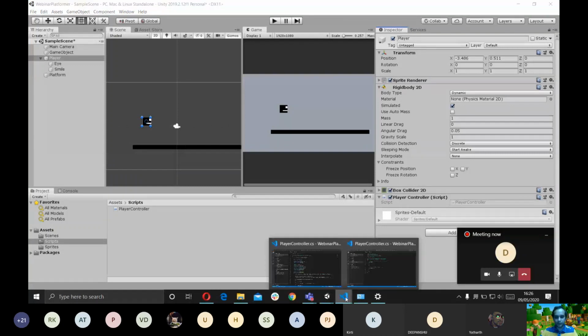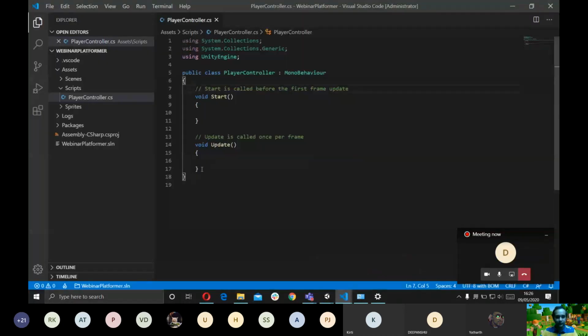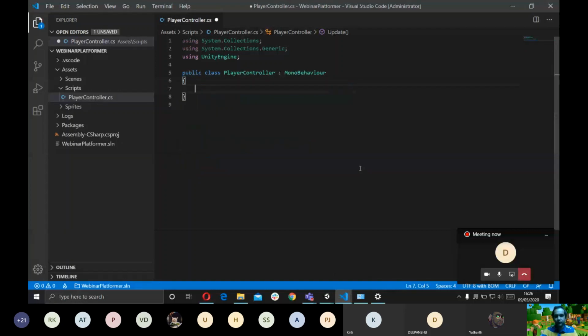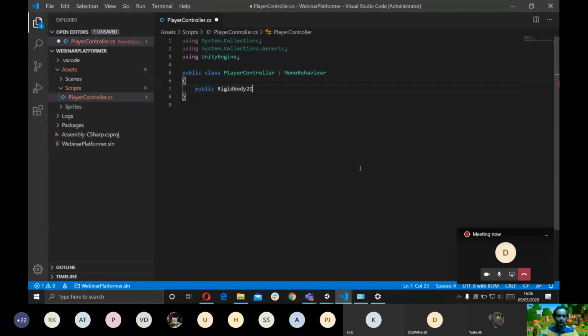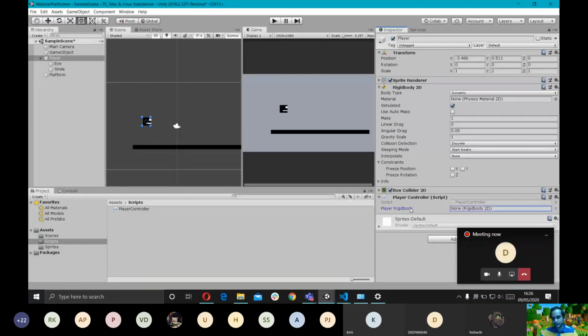So I'm going to go in the player controller. The first thing that we decided is that we're going to need the rigid body component of the player. So I'm going to declare a variable here. I'm going to go public. It's going to be of the type Rigidbody2D because that's the component we need, and I'm going to call it playerRigidbody. If I go to the scene right now and wait for the script to compile, there is a field by the name of player rigid body exposed in the editor.